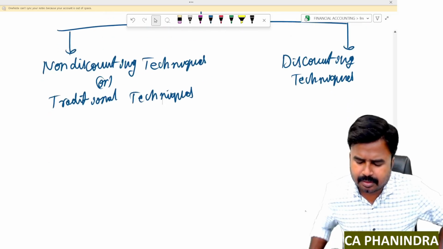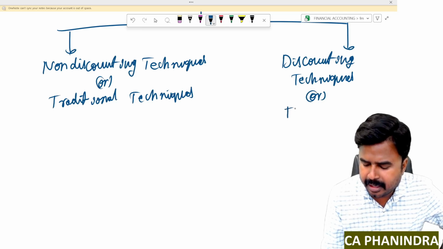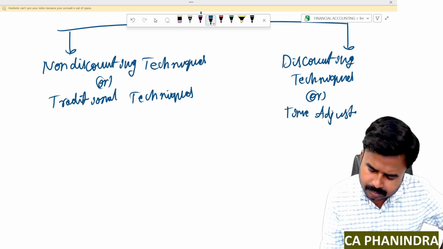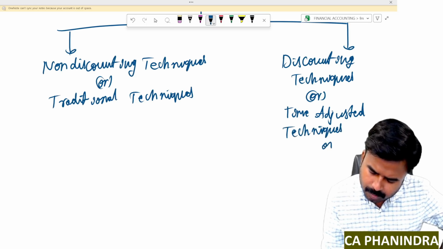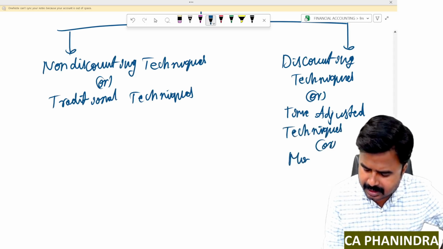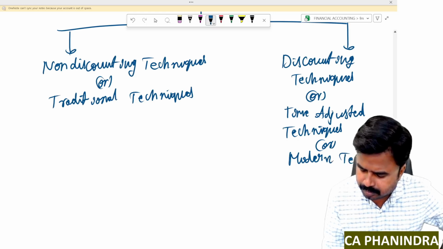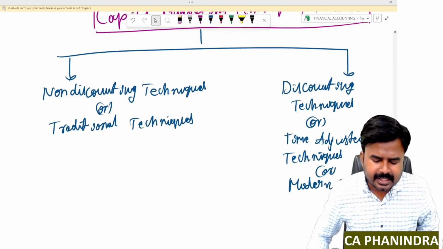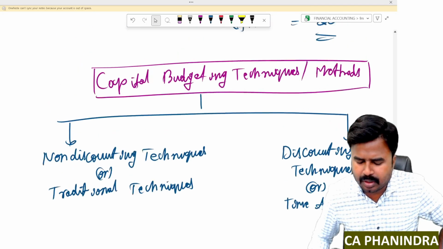Discounting techniques are also known as time adjusted techniques, or modern methods or modern techniques. Non-discounting techniques are traditional techniques. Discounting techniques are time adjusted techniques or modern techniques.